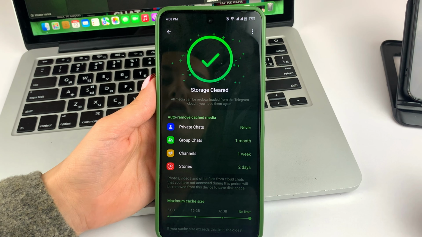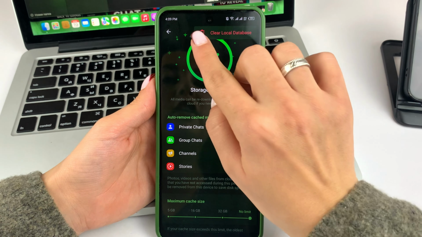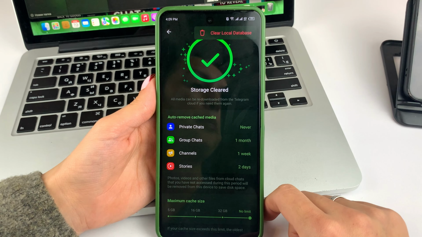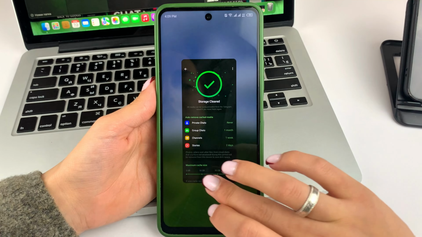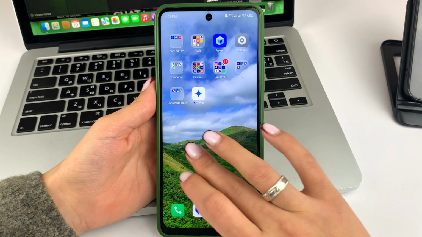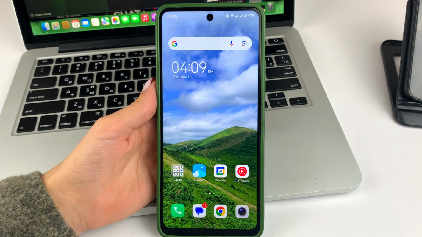If, unfortunately, that doesn't work either, then you'll need to click on the three dots at the top of the screen and clear the local data of the app. These are the ways, friends, you can quickly and easily fix the problem of no sound in Telegram on your Android. I hope you found this video useful and helpful.